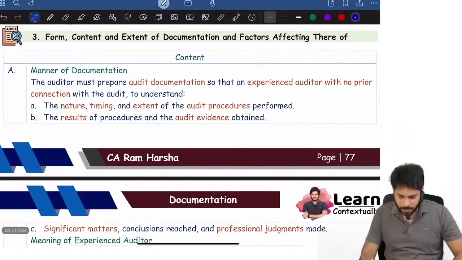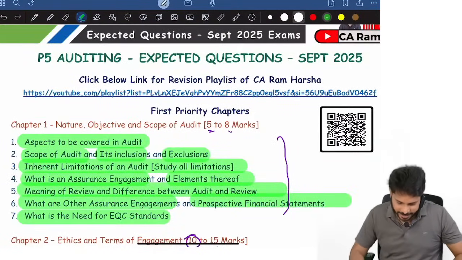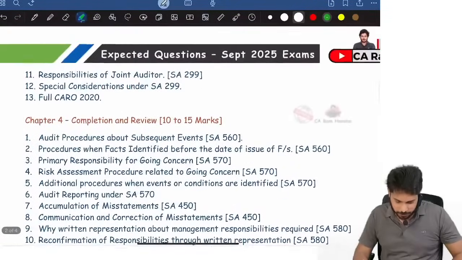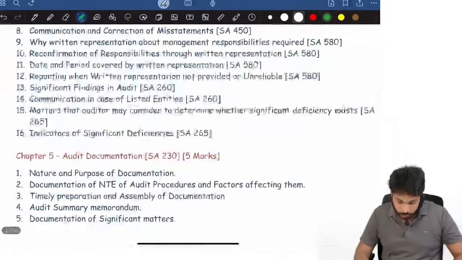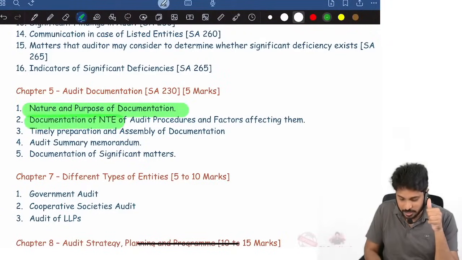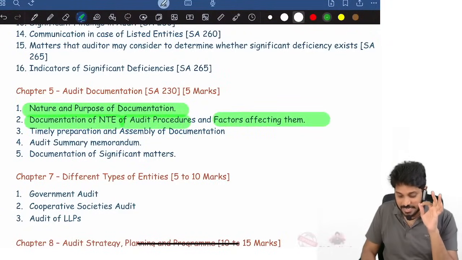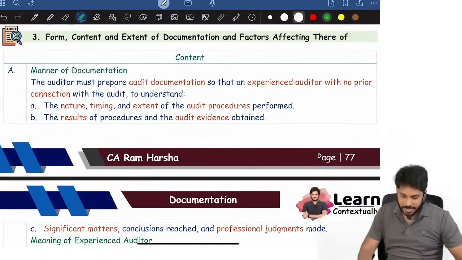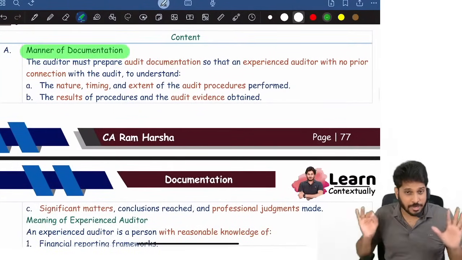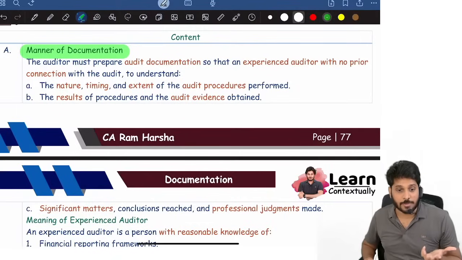Next, look again at the expected questions. Look at the expected questions, 5th chapter. Nature and purpose, we understood. Next, documentation of NTE and factors affecting them. Documentation of NTE. Look at the manner. How should we document? What is the manner?